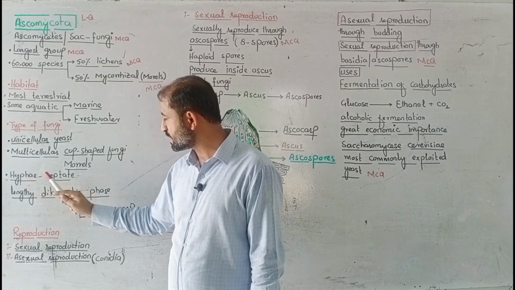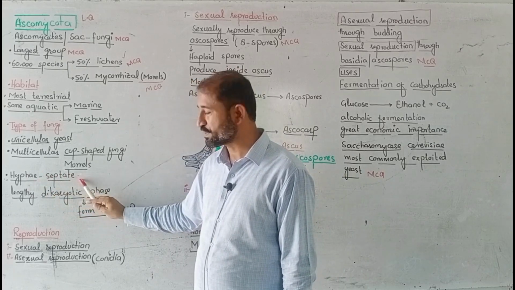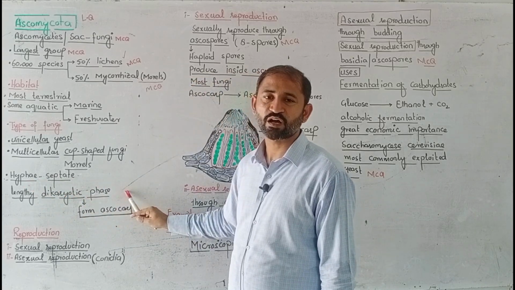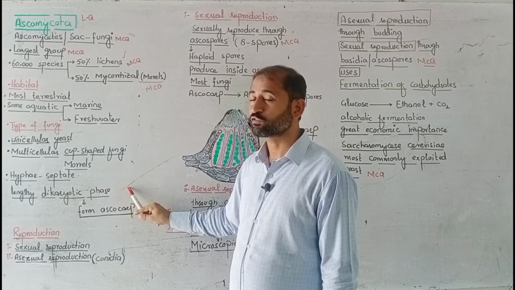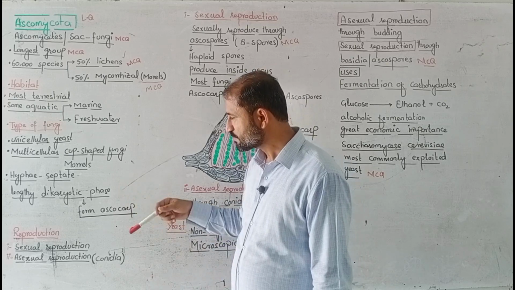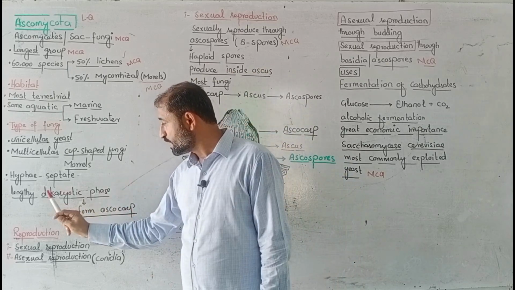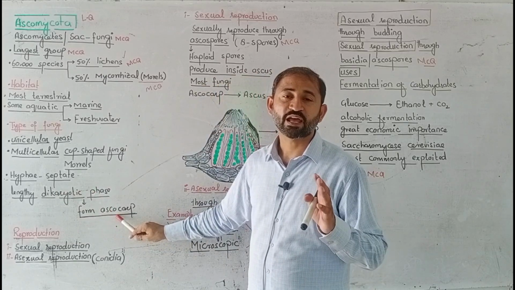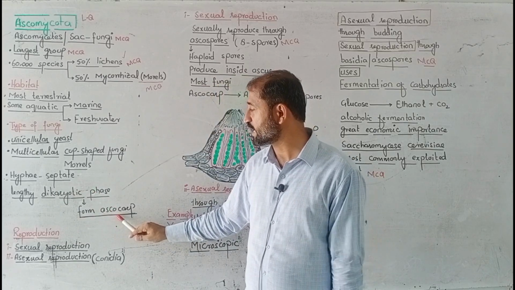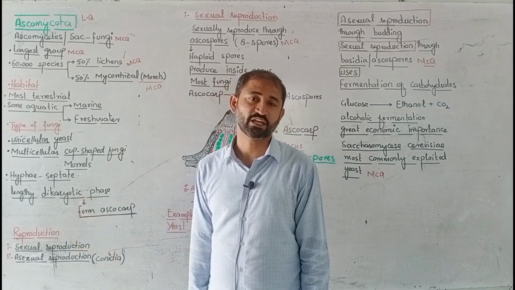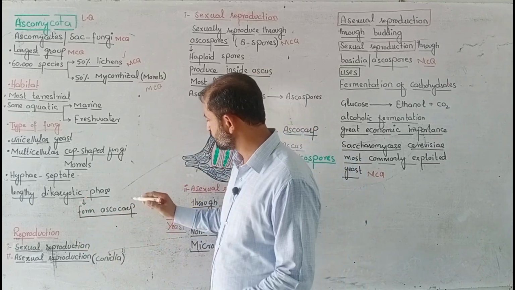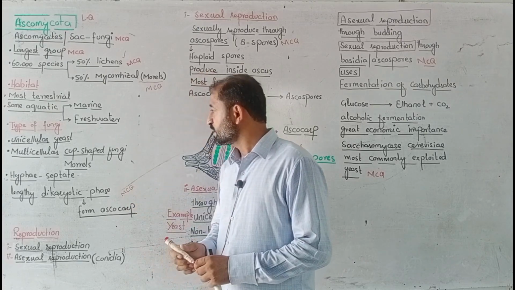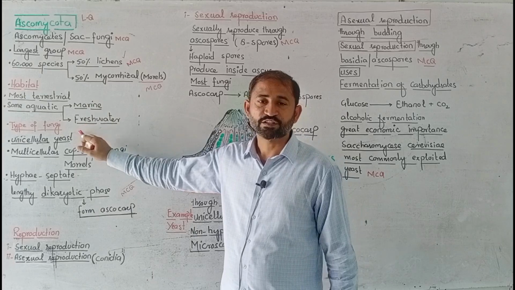Next one is their hyphae are septate, or they have septate hyphae. And next one is lengthy dikaryotic phase, and we have already studied this, that Ascomycetes have a lengthy dikaryotic phase. During the dikaryotic phase they form ascocarp. It means that their ascocarp consists of dikaryotic hyphae or dikaryotic phase. This is also an MCQ. Mark it here as MCQ. That was all about the type of fungi.